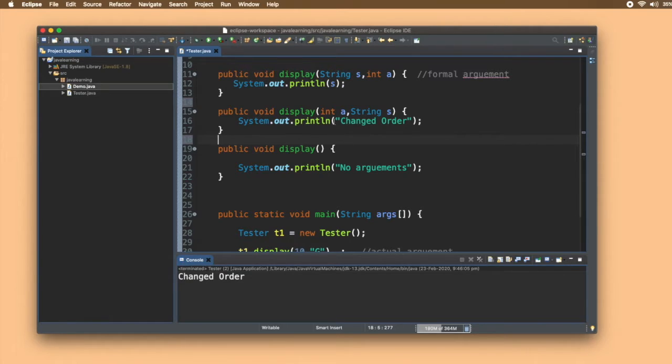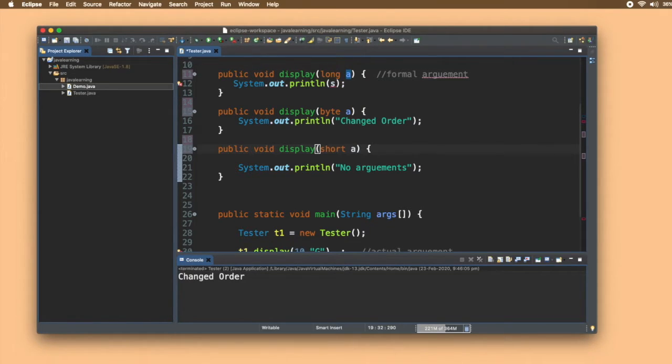How do we do this? Let me just change all the types. I'll just give it a byte A, and here I'll give it a long A, and here I'll give it short A, right? I'll print it. Now let me write long here, and I'll write byte here, and I'll write short here.